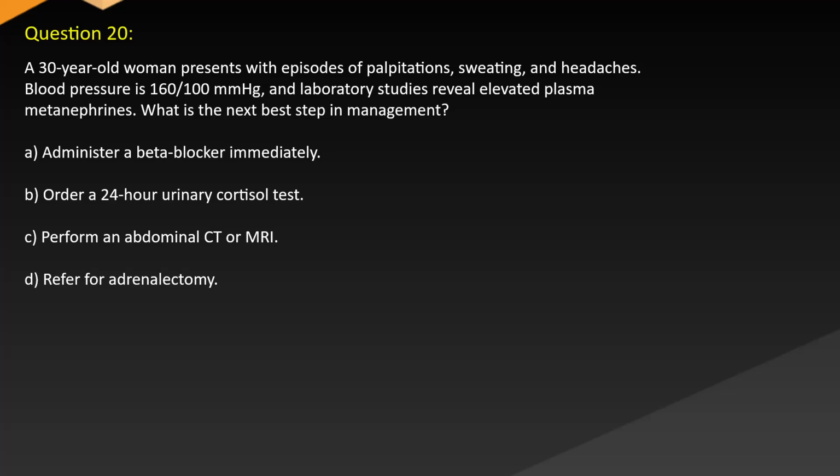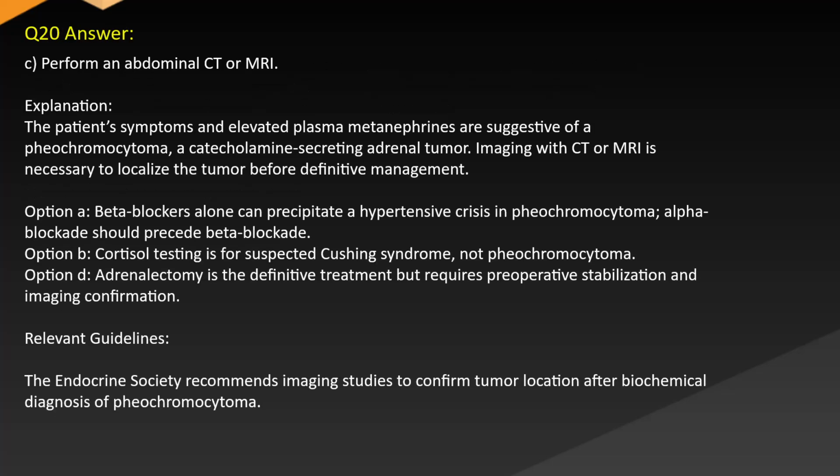A. Administer a beta blocker immediately. B. Order a 24-hour urinary cortisol test. C. Perform an abdominal CT or MRI. D. Refer for adrenalectomy. Answer: C. Perform an abdominal CT or MRI.